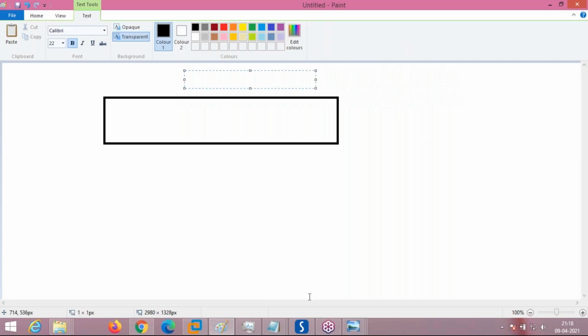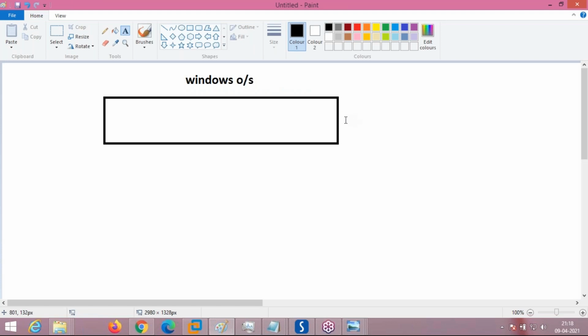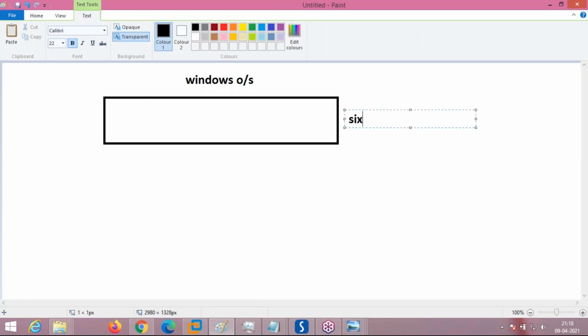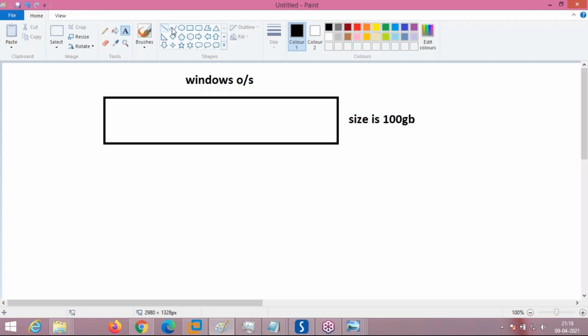Windows OS. This is the hard disk. What is the size of this hard disk? Think it is 100 GB. First we have to create partitions like this. You know all these things, but I am showing you. First thing it will be like this. Later it will come C drive. Later will come D drive and other partitions like this.